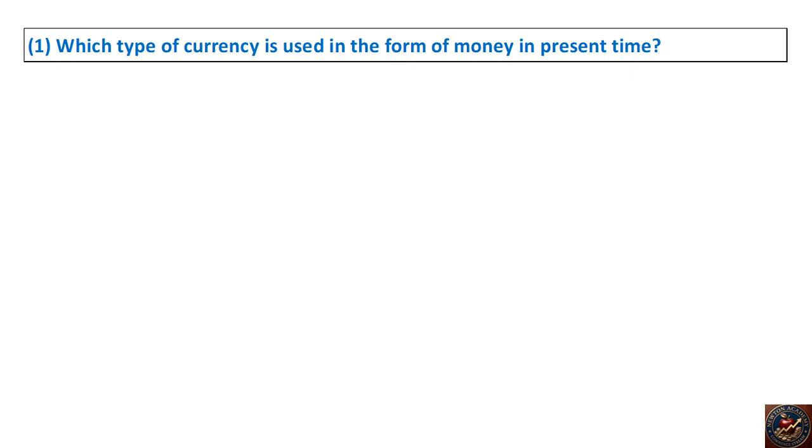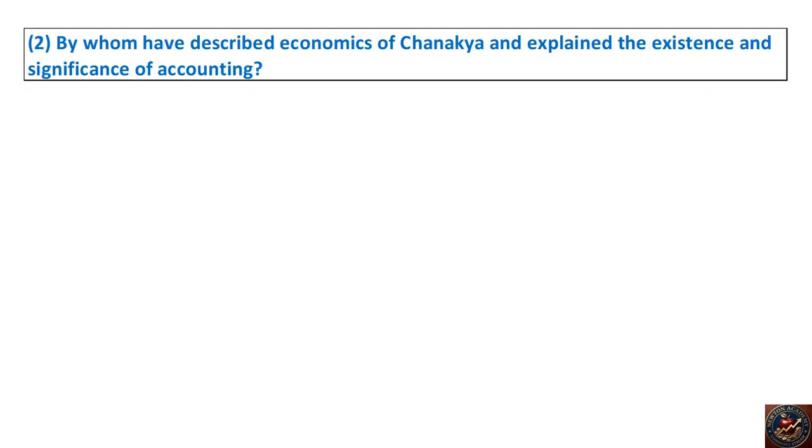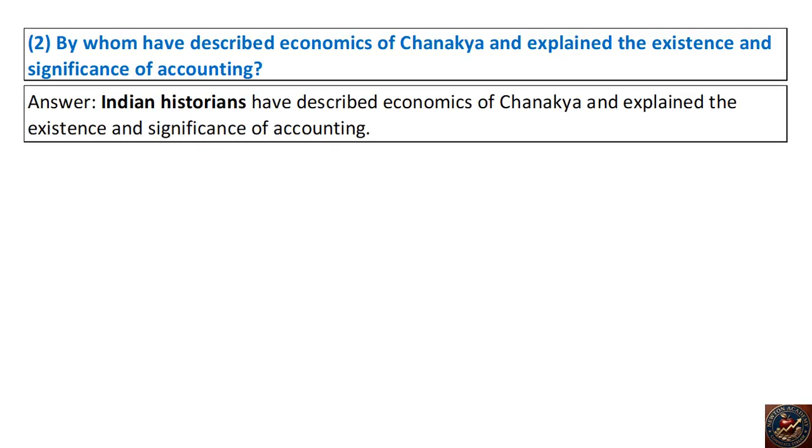1. Which type of currency is used in the form of money in present time? Answer. In present time coins, currency notes and plastic currency is used in the form of money. 2. By whom have described economics of Chanakya and explained the existence and significance of accounting? Answer. Indian historians have described economics of Chanakya and explained the existence and significance of accounting.